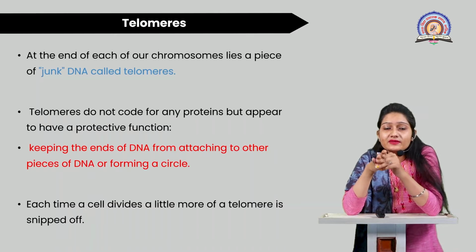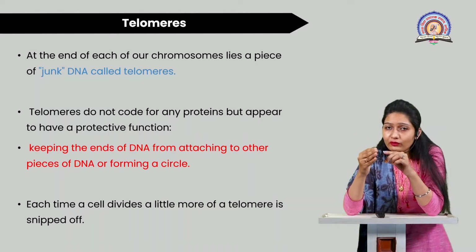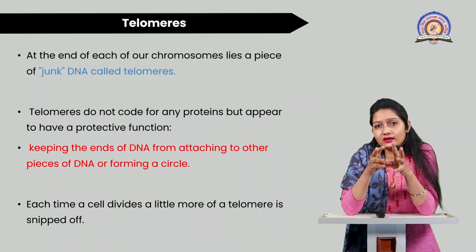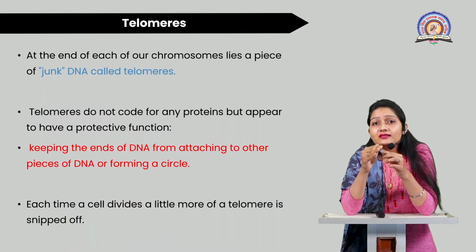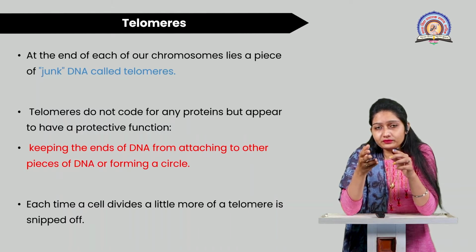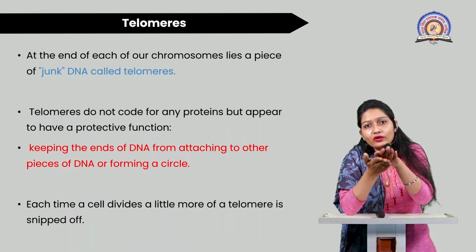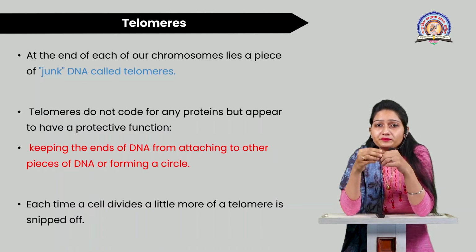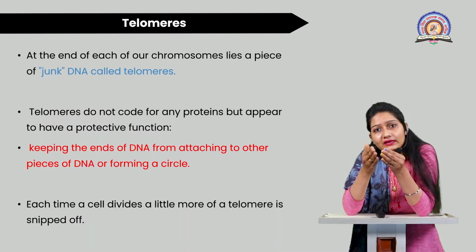So each time a cell divides, a little bit of the telomere gets snipped off, gets removed. A cell gets divided about 50 times in its life cycle, so every time some portion of the telomere is snipped off. Just take the example of your shoe. When you wear shoes, the more you walk, the more the sole of your shoes gets removed because of friction. Like that, the more the cells divide, the more telomere gets snipped off, or removed.